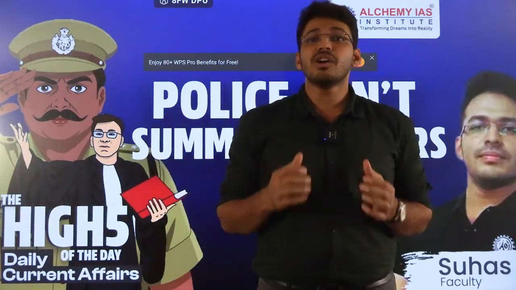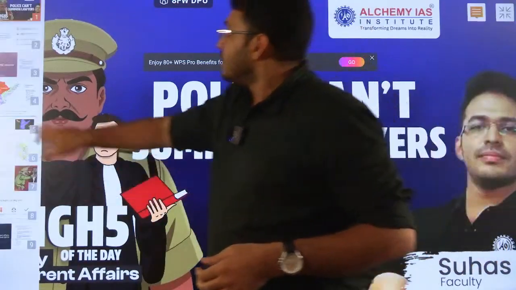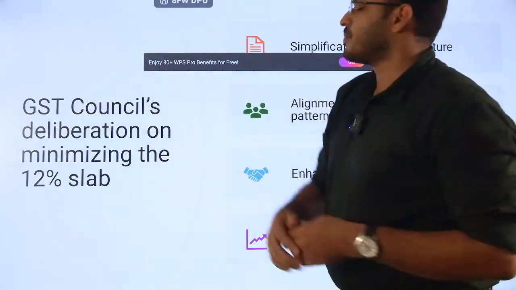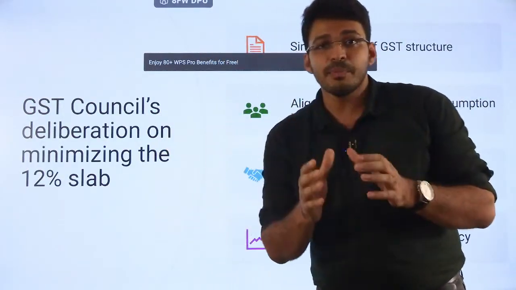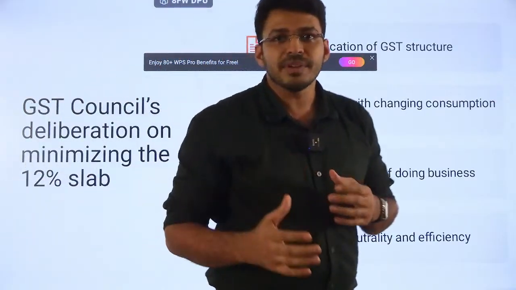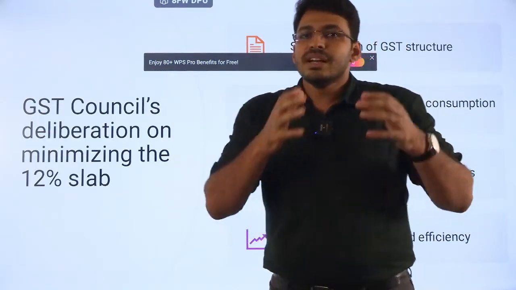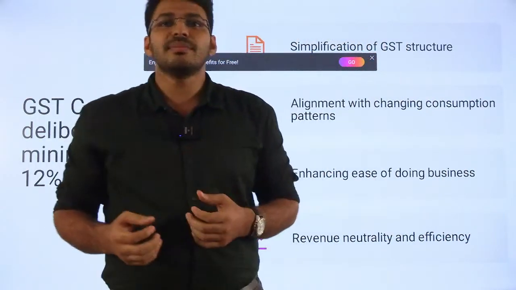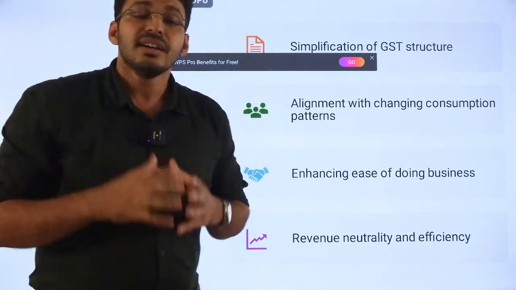I am Suhas, and we are going to discuss the five most important news topics. First, the GST Council's deliberation on minimizing the 12% tax slab. GST has different tax slabs like 0%, 5%, 12%, 18% and 28%. The GST Council decided to slowly remove items from the 12% tax and eventually remove the 12% tax slab.